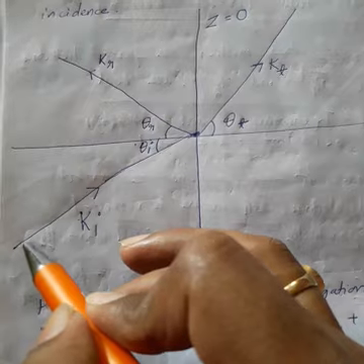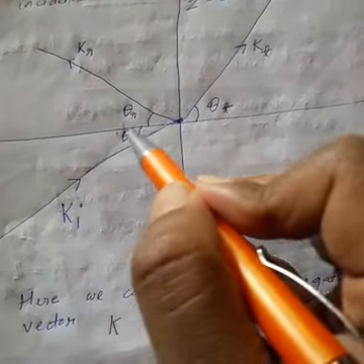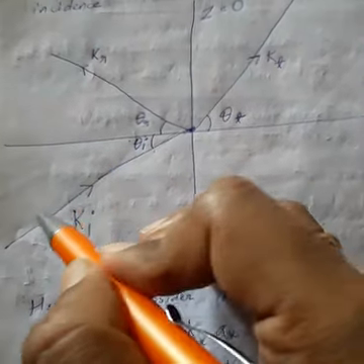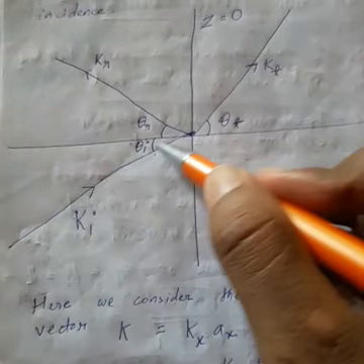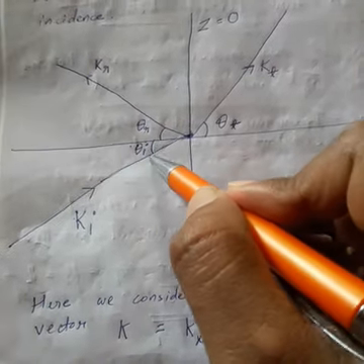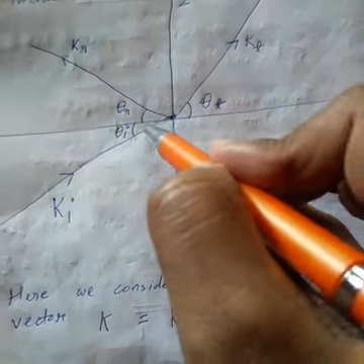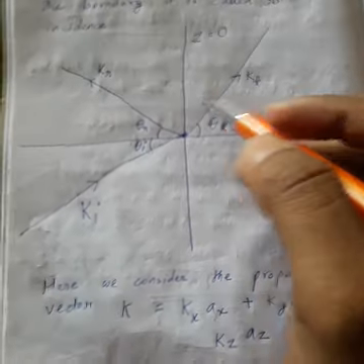This is the incident wave. The incident wave is now making an angle with the propagation axis. So this is called oblique incidence. If the incident wave is making an angle, automatically the reflected wave will also make an angle, and the transmitted wave will also make an angle. So this is called oblique incidence.